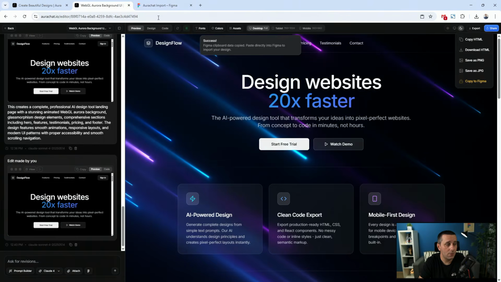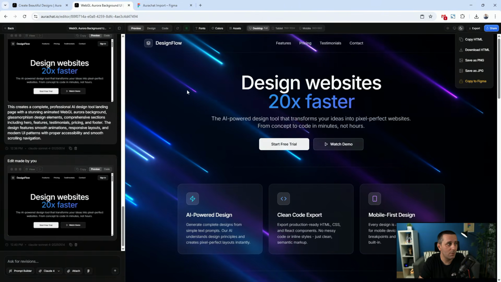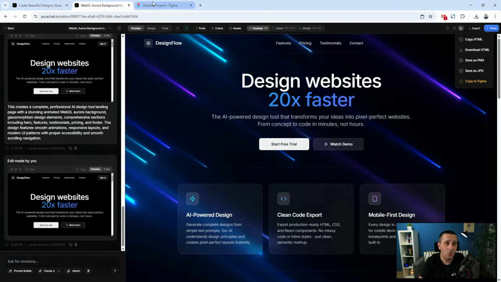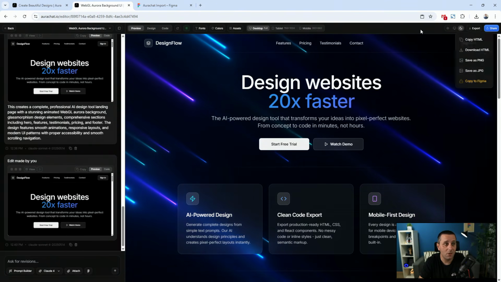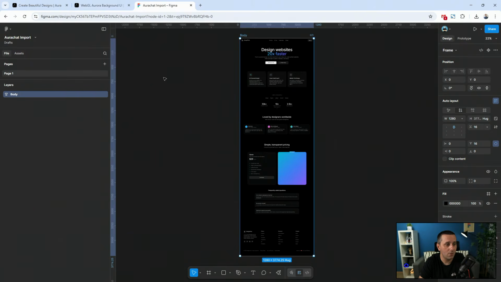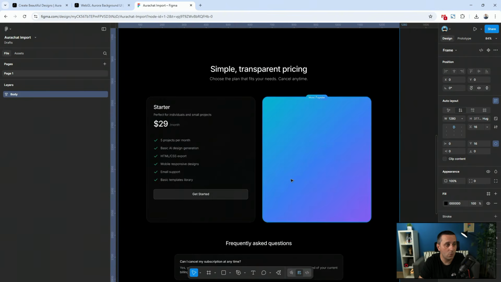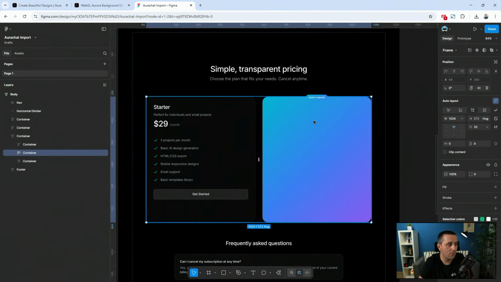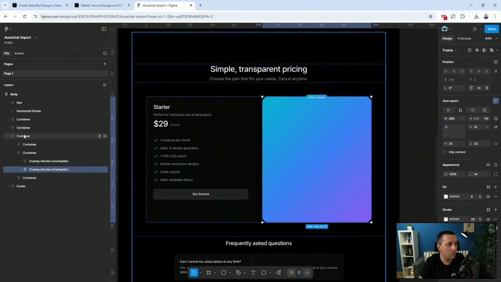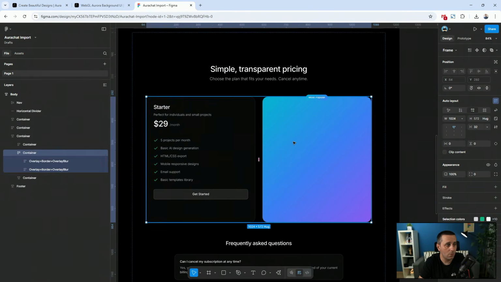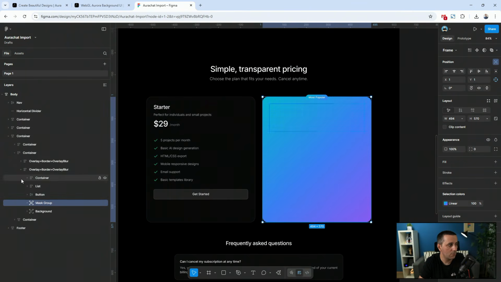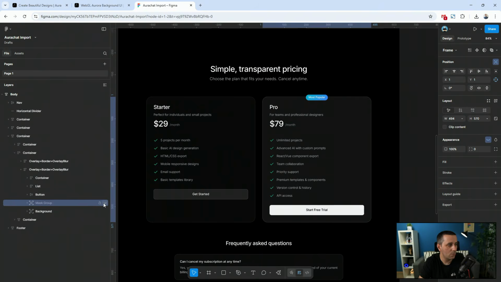Notably, what you will see missing is this background, but because it's a WebGL animation, you have to add this later in Cursor, for example, or whatever other code editor tool you are using. So you can see that we have some bugs right here. What's great about it is that we have general HTML structure. So we have containers, we have grids, and here we have a mask group with a gradient, for example. If I hide this, it's here. So you can further adjust it if you want.